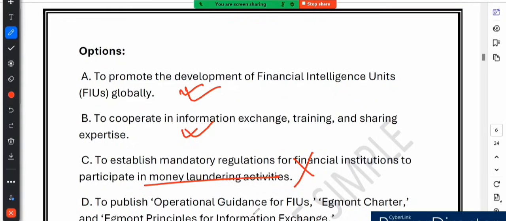So here is a quick recap. Promoting FIUs globally, true. Cooperation and sharing expertise, this is also true. Encouraging money laundering, absolutely not. And publishing guidelines for FIUs, this is correct. Right, and that is the Egmont Group in a nutshell. I hope this clears your concept. What is the Egmont Group?